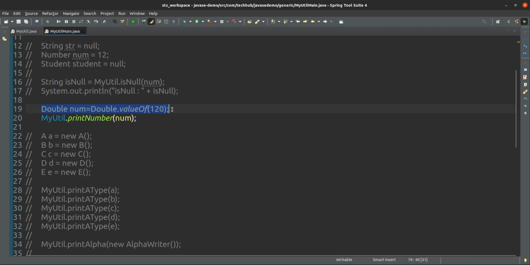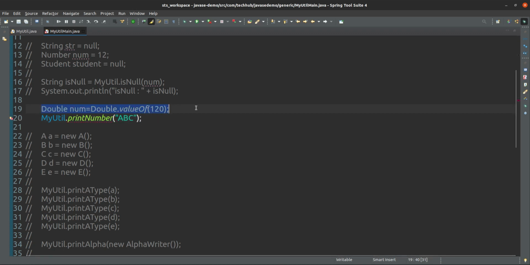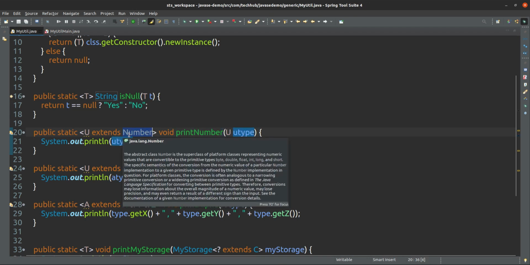But you cannot give here String ABC, it will give error, because for this print number, a reference variable of U type is bounded to number only.